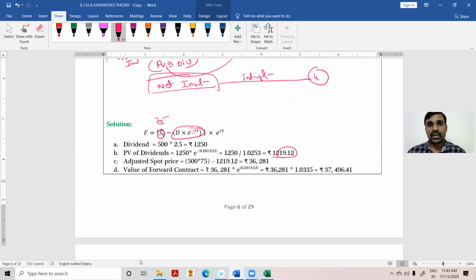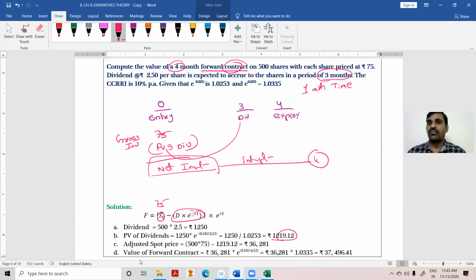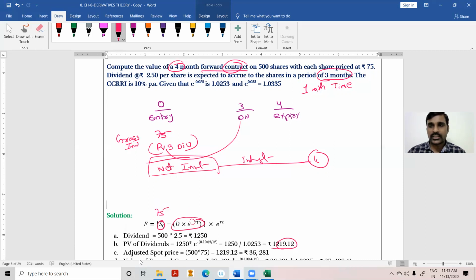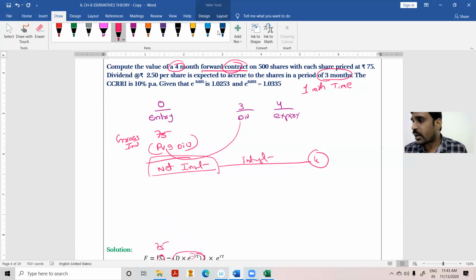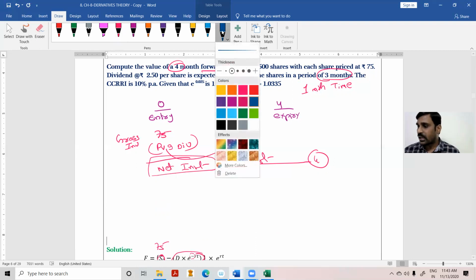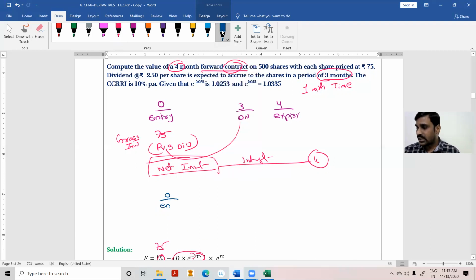I'm discounting, and whatever the net I am getting, I'll reinvest in it. That is one way. Another way of calculation is that. So normally, according to me, it is not the correct way. According to me, the correct way is different, though since the information is not correctly given in the problem, we are doing this method.